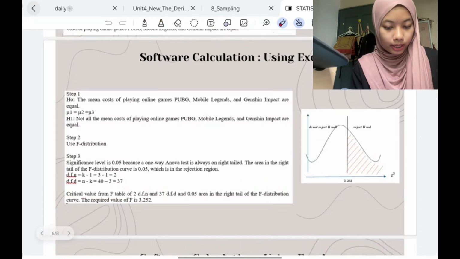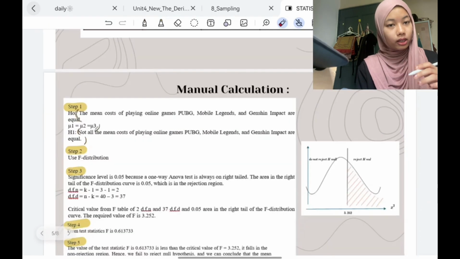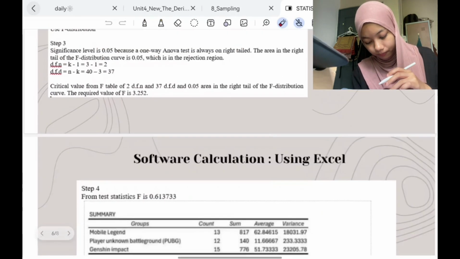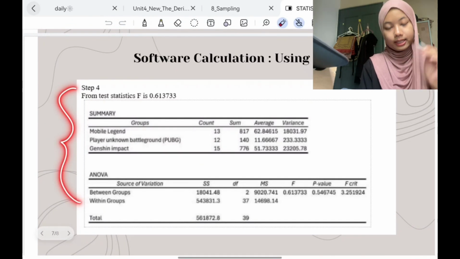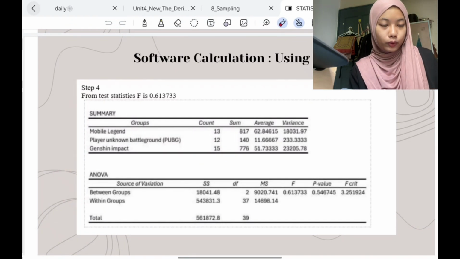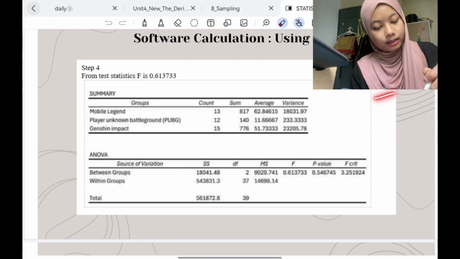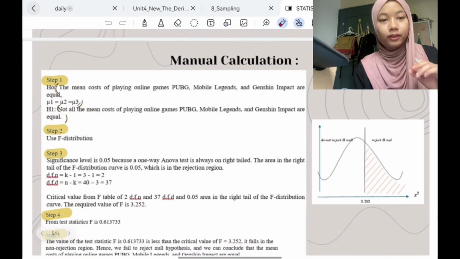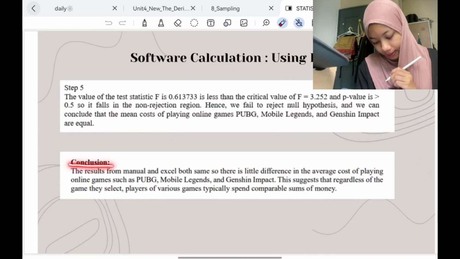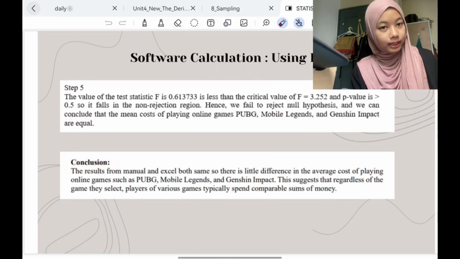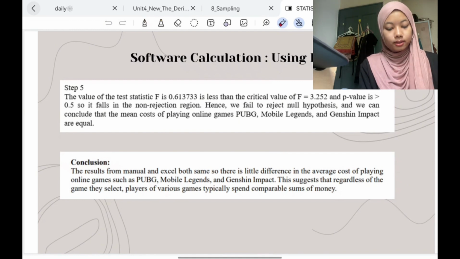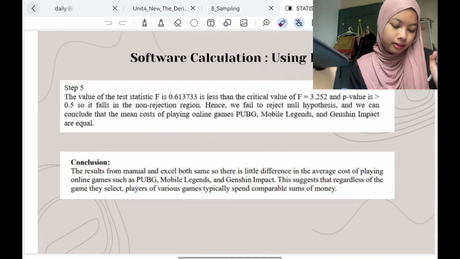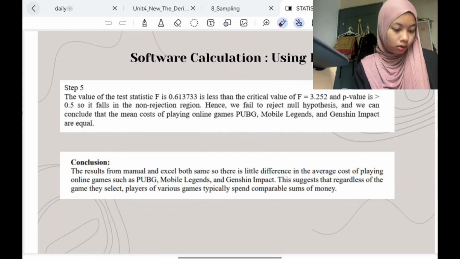So for the software calculation, it's not the same as the manual calculation, but it's different on step 4, because on step 4 we need to include this from the software that we use. So this is what I got, and it's the same as what I calculated in the manual calculation. We can conclude here that the results from manual calculation and Excel calculation are both the same, but have a little difference in the average cost of playing online games. So that's all from me.